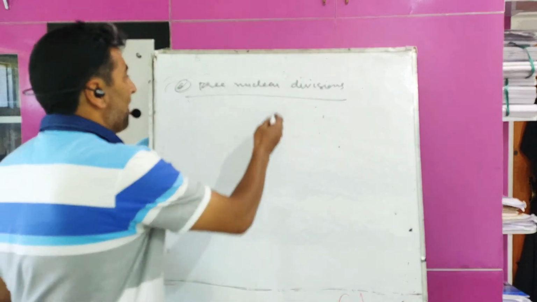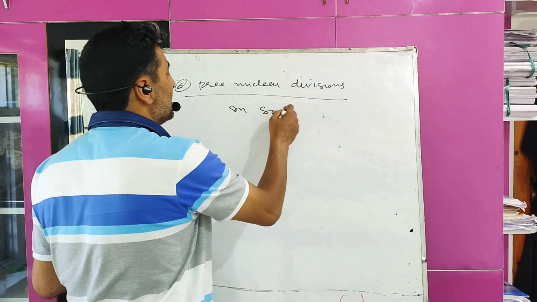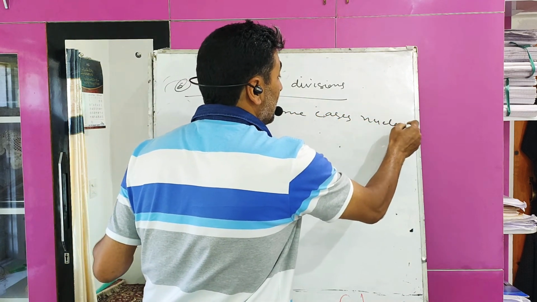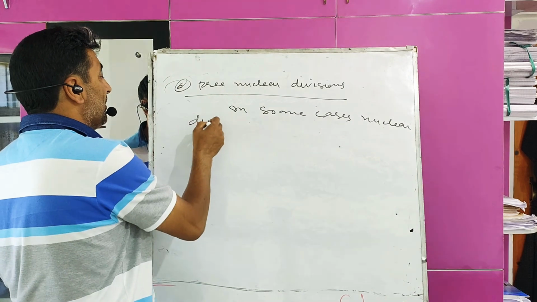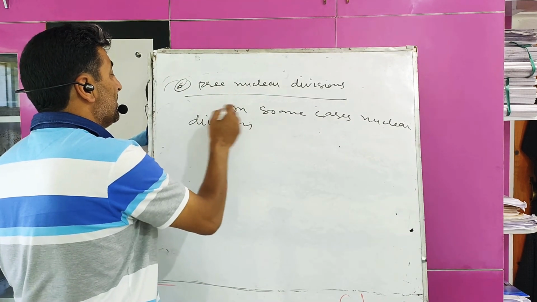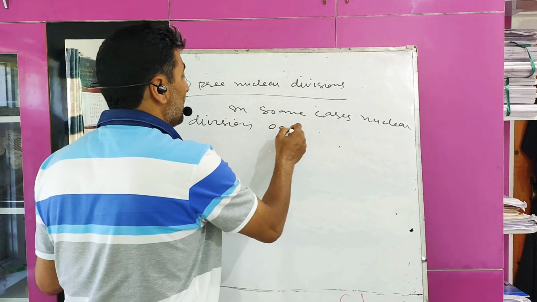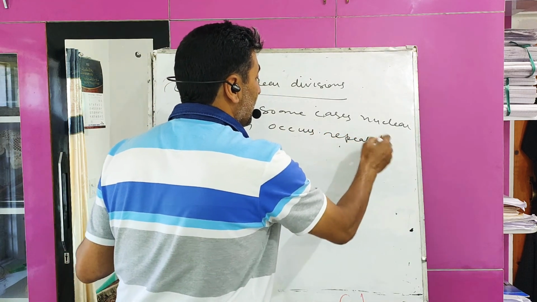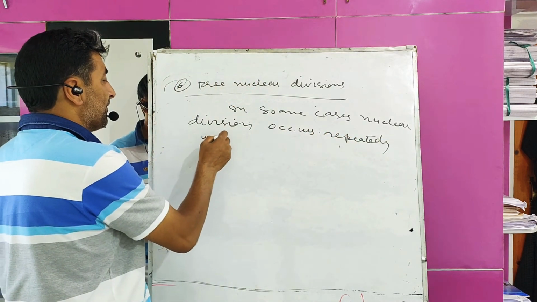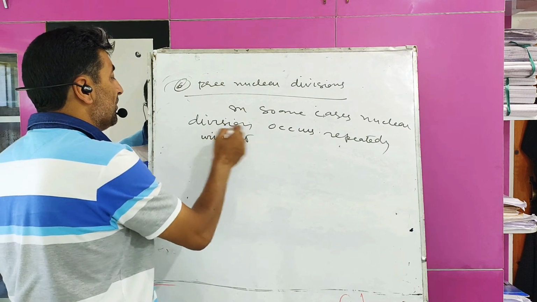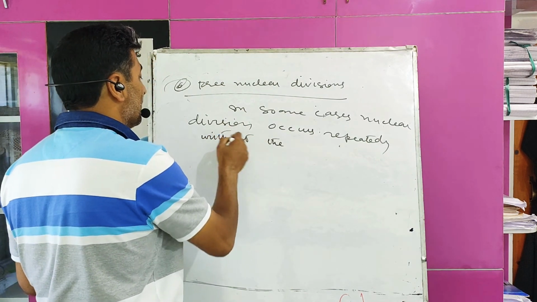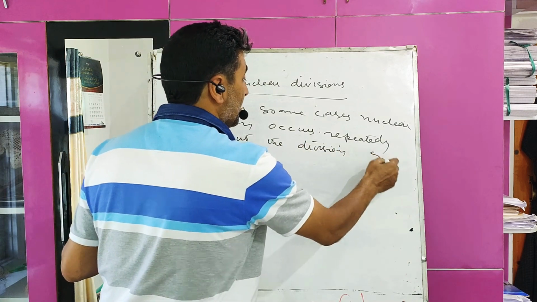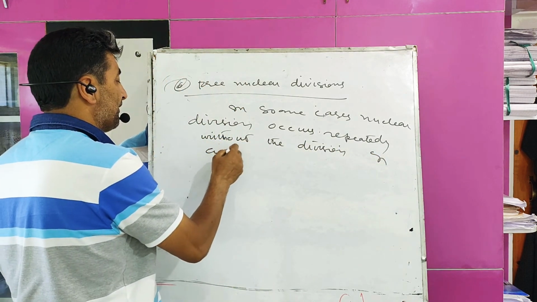In some cases, nuclear division occurs repeatedly without the division of cytoplasm.